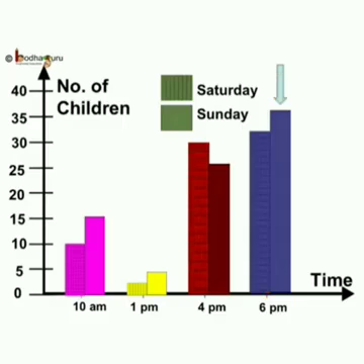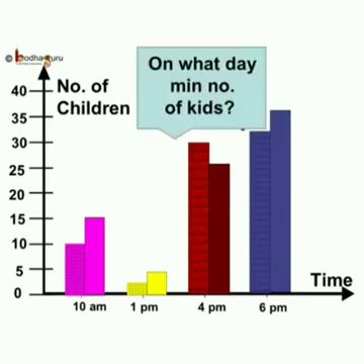Now see the double bar chart. Can you tell on what day and time the minimum number of kids were in the park? So, see the bar with yellow color in checks.